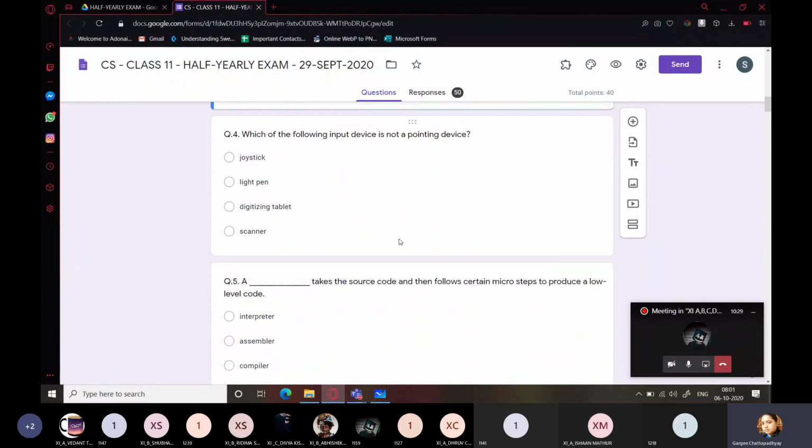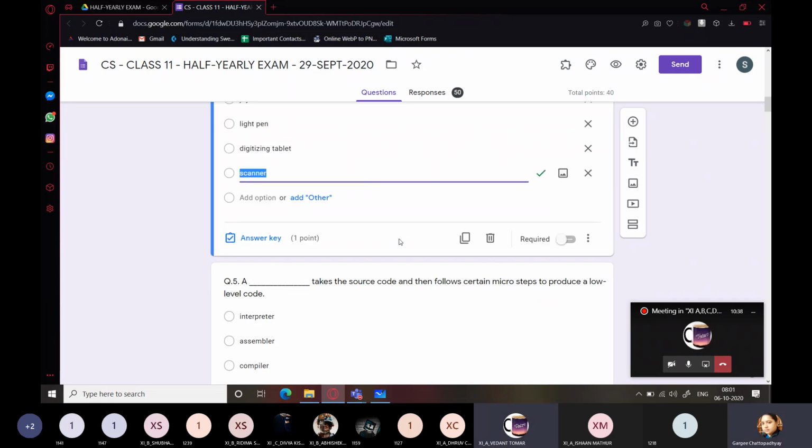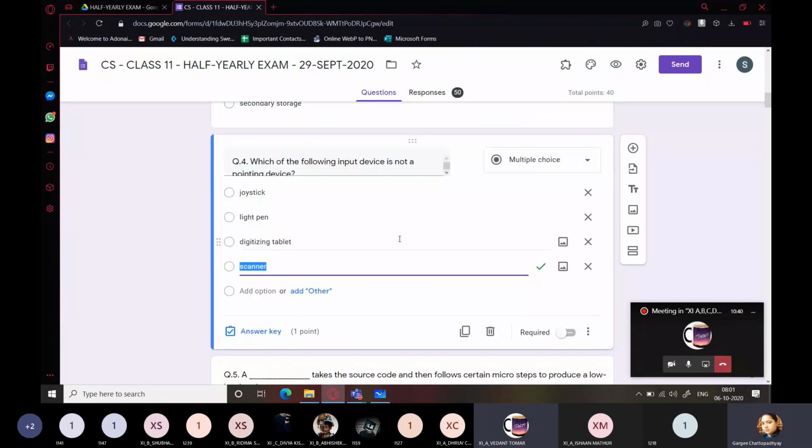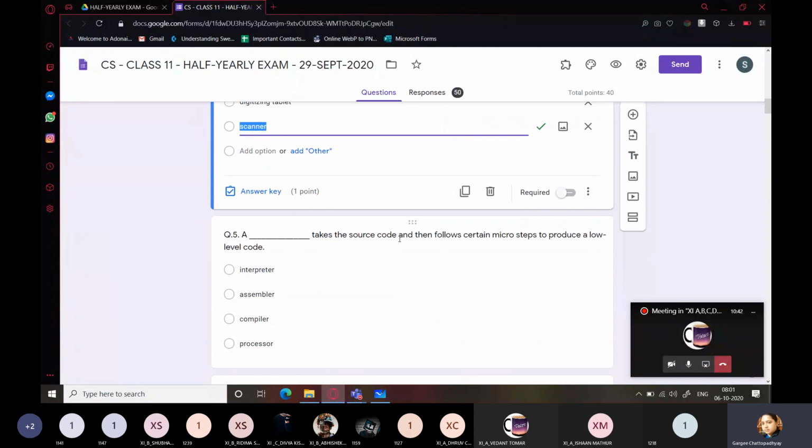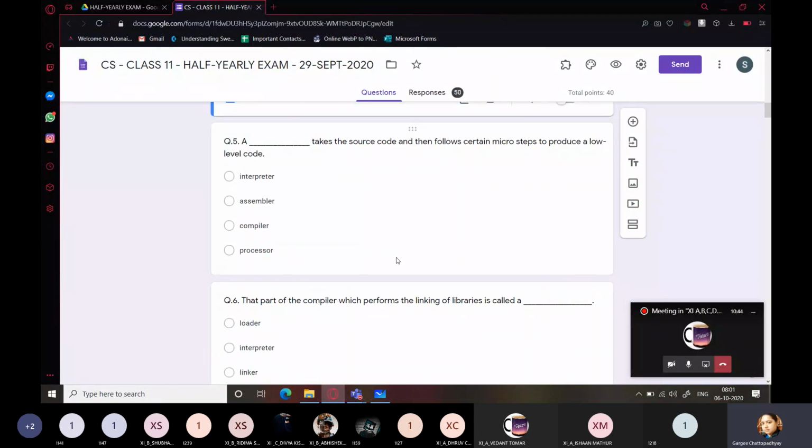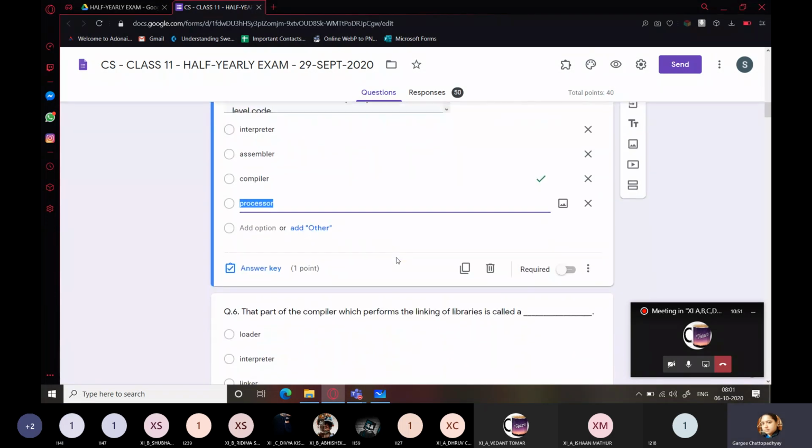Which of the following input devices is not a pointing device? Scanner. Fifth question: compiler. Very good.